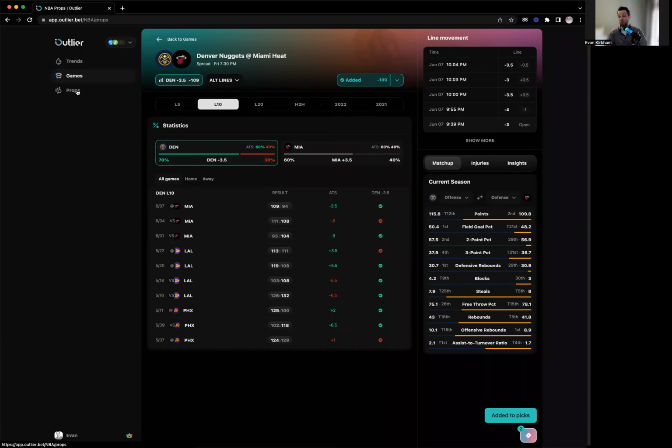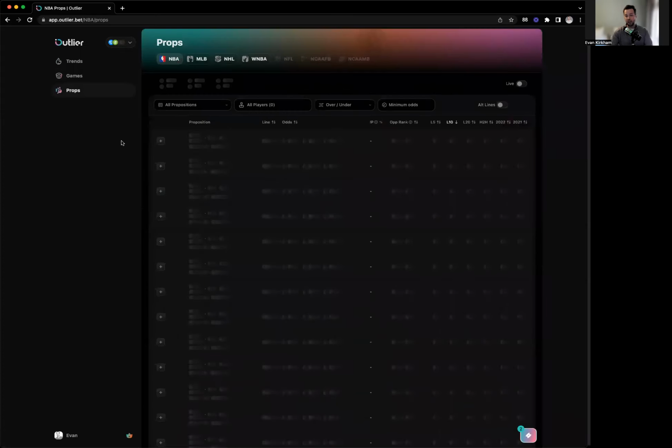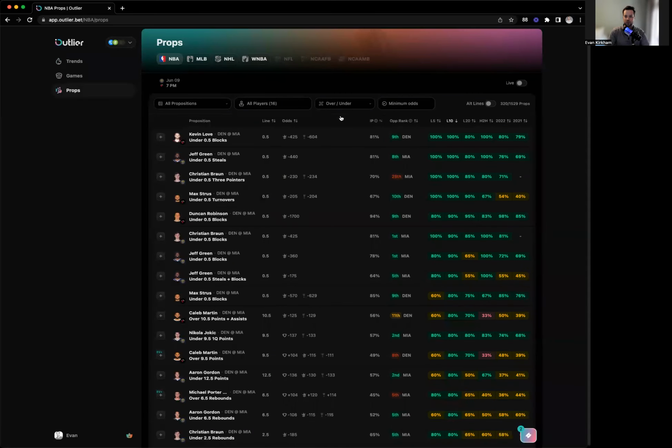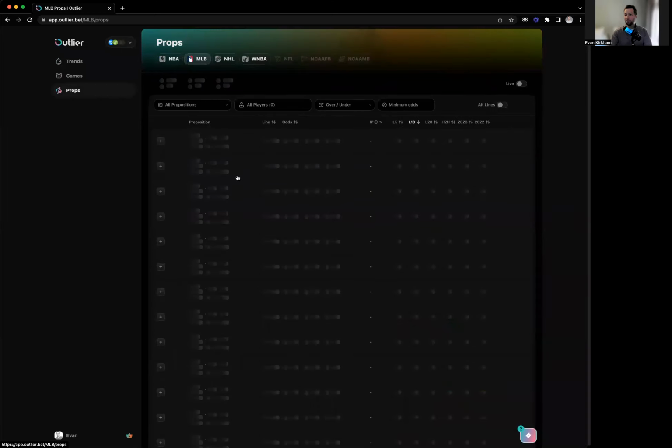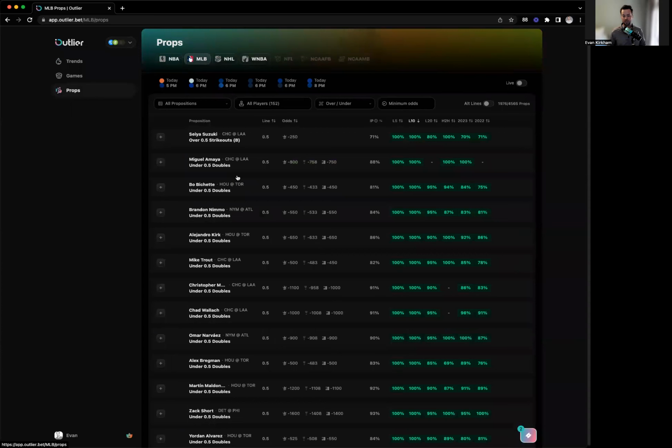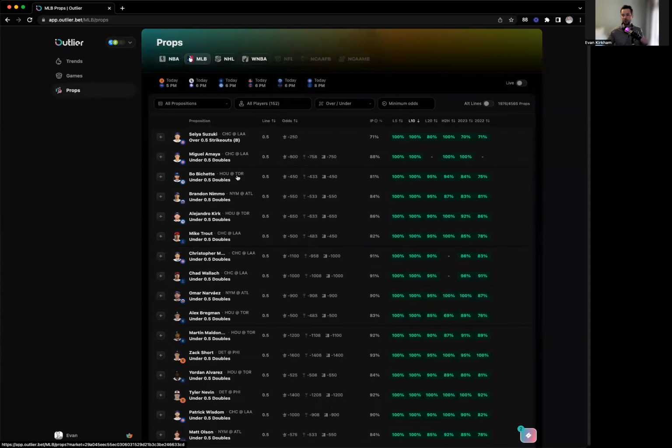Props. This is where our users spend a ton of time, and you'll see why. It's actually an incredibly useful resource. And again, sorry for the internet connection and the slower load times. Right now, we're looking at the NBA props, but again, MLB is available, NHL, WNBA, etc. Actually, just to show you. So the MLB, which has multiple games going on tonight and today, there are over 10,000 props in this list.